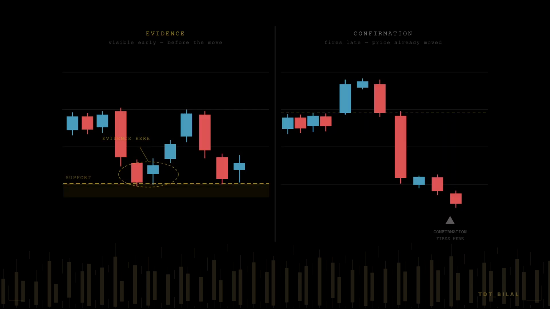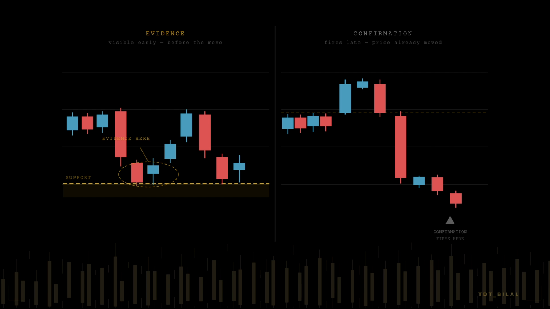Proof arrives after the phase completes, after the trap is set, after the expansion is already mature, after the crowd has reached consensus and that consensus has become the fuel for the next move against them. Evidence arrives when the phase is forming, in the behavioral shifts underneath price, in the changing quality of continuation, in the emotional environment developing in the crowd before it reaches its peak. The operator does not wait for the market to tell them what happened.